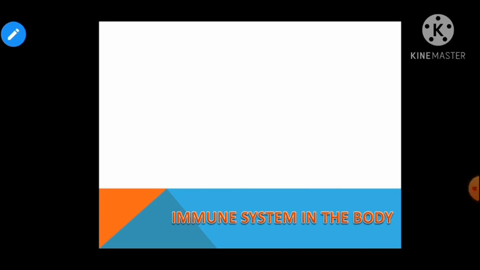Children, its main function is to recognize the foreign molecule, that is the antigen, respond to them, and to keep memory of them. Do you know what is the purpose of the immune system in the body? Its main function is to recognize the foreign molecule, that is the antigen, respond to them, and to keep memory of them. So this is an important function of the immune system in the body.